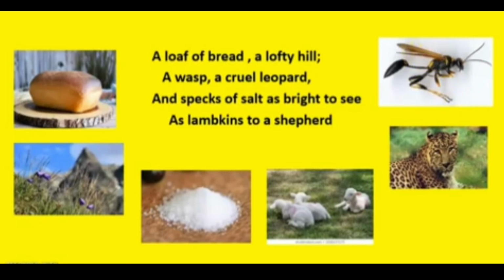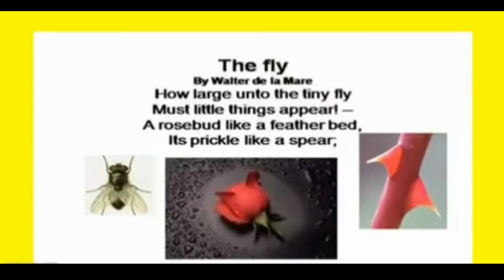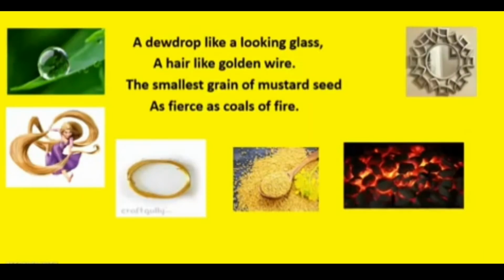Let's have a short recap before we go to similes. Over here in the first stanza, he compares a rosebud to a feather bed. Then he says a prickle is like a spear. In the second stanza, we have a dewdrop and a looking glass, hair and golden wire, mustard seed and coals of fire.